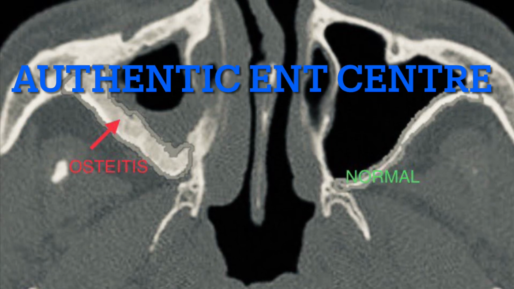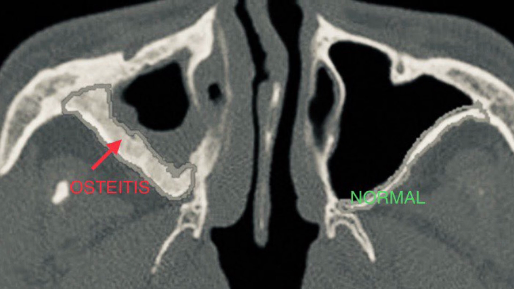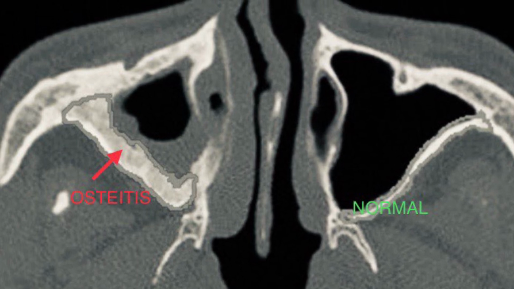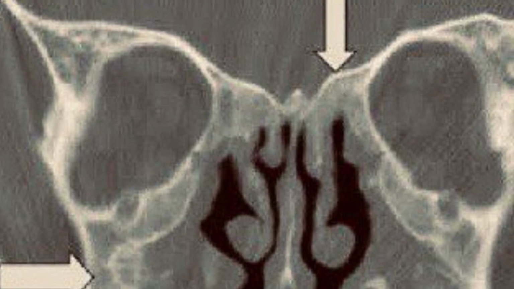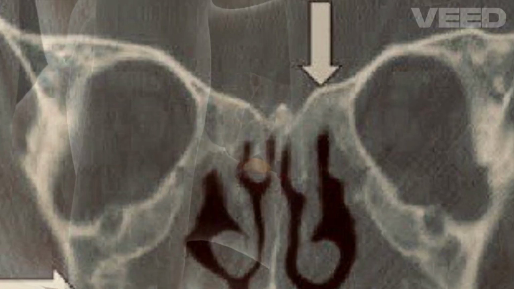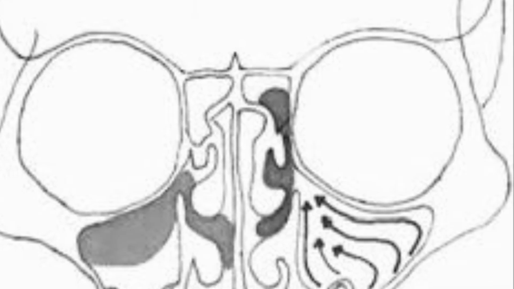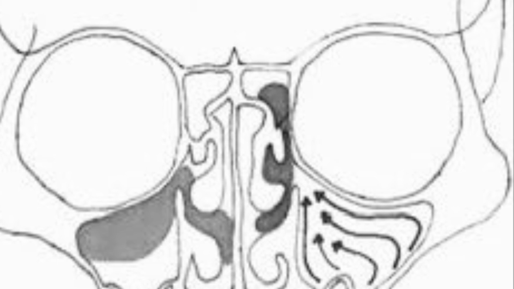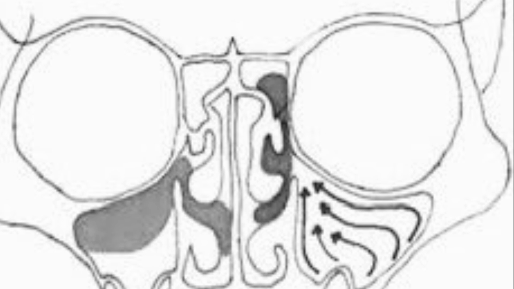Let's take a deeper look into sinus osteitis, a condition resulting from chronic inflammation of the sinus bone, often linked to prolonged sinus infections. For medical students, it's important to grasp both the molecular mechanisms and the clinical approach to managing this disease. Sinus osteitis usually begins with chronic sinusitis, where persistent bacterial or fungal infections lead to prolonged inflammation in the sinus mucosa. Over time, this inflammation spreads deeper into the bone. So, how does this happen at the molecular level?